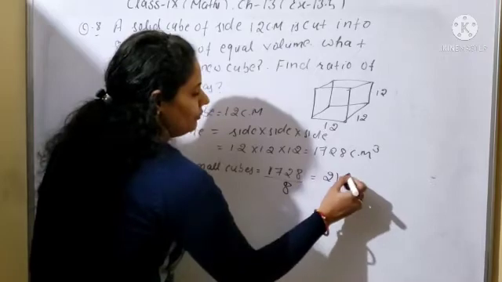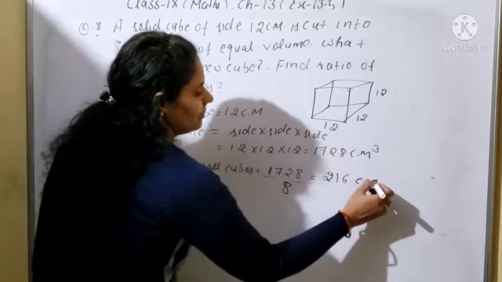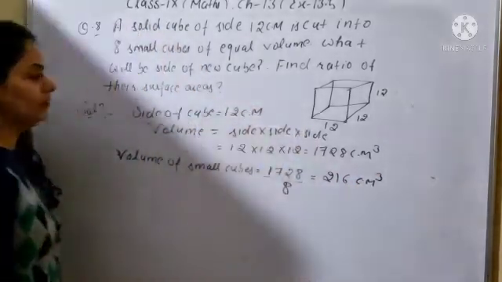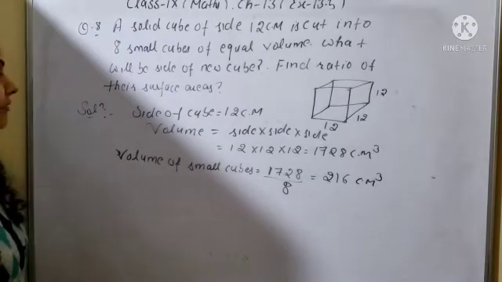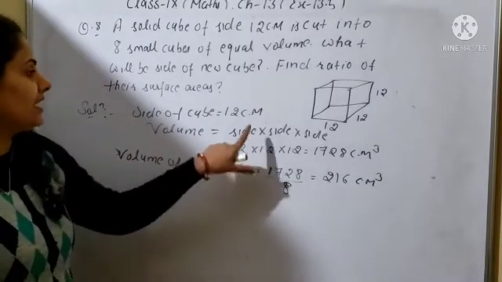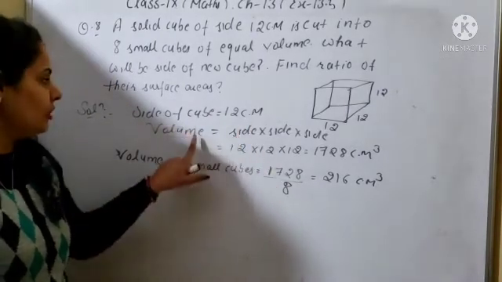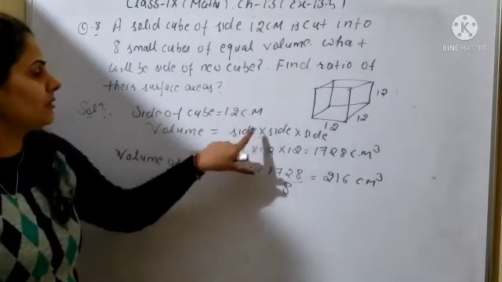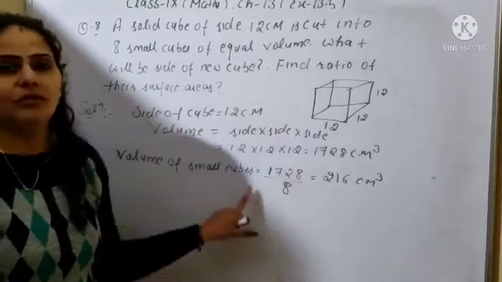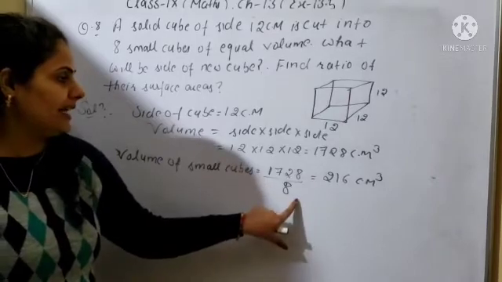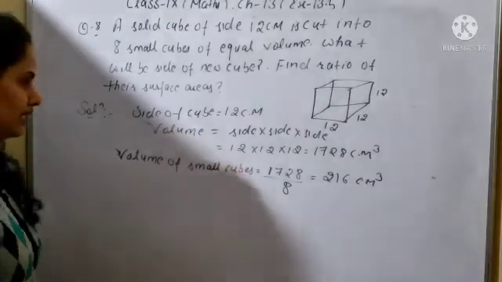So it will be 216 cubic centimeters. This will be the volume of one small cube, because the volume of 8 small cubes is equal to the volume of the solid cube. So the volume of 1 small cube will be equal to this volume divided by 8. So it will be 216 cubic centimeters.